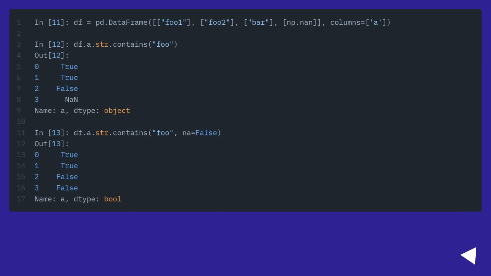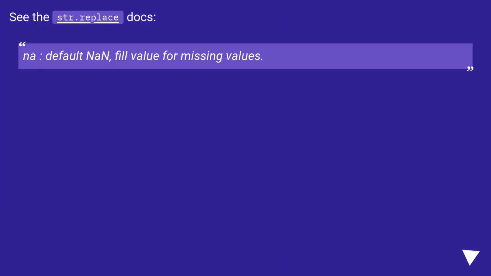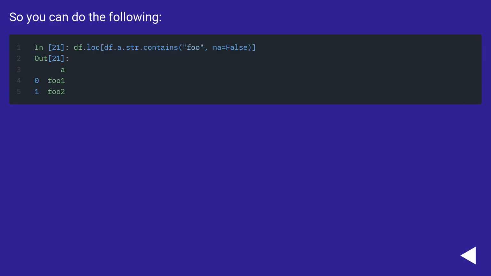There's a flag for that. See the str.replace docs. Default NaN, fill value for missing values. So you can do the following.